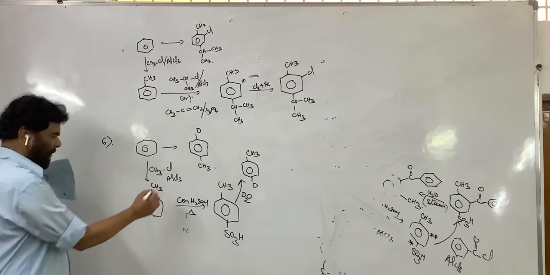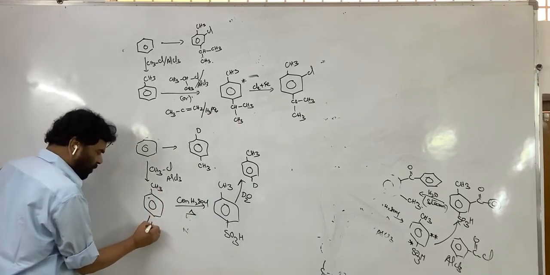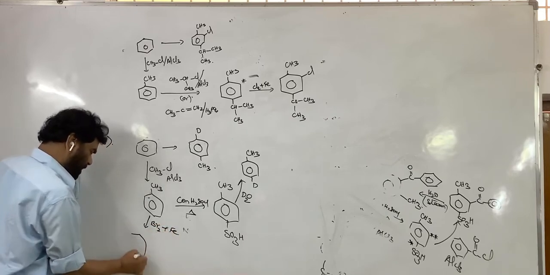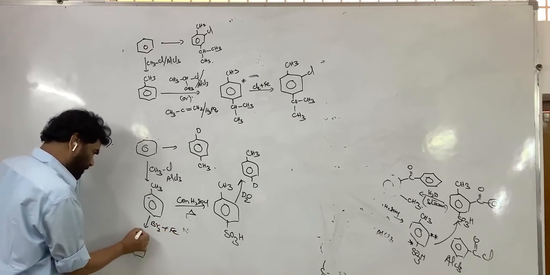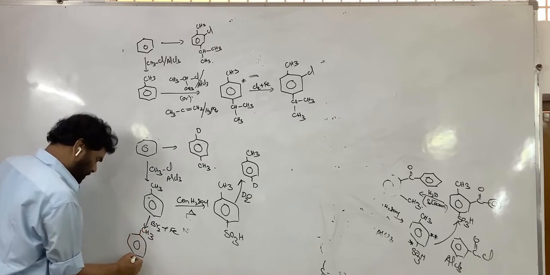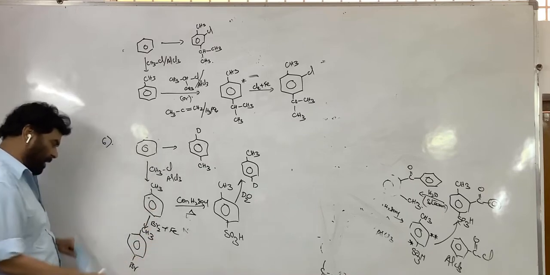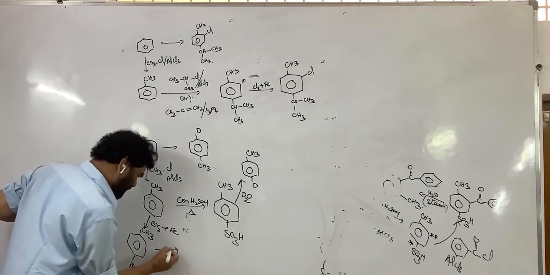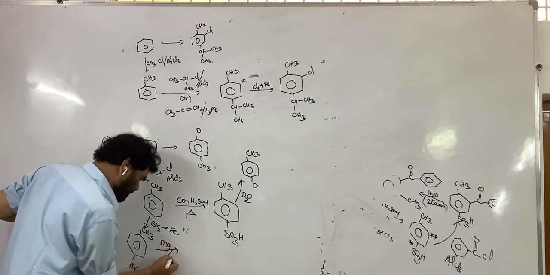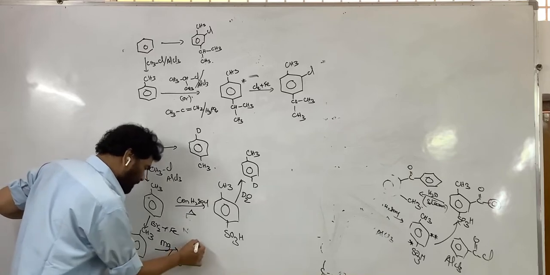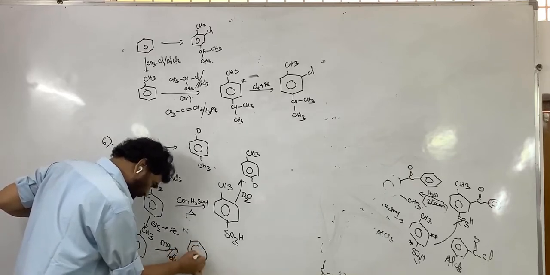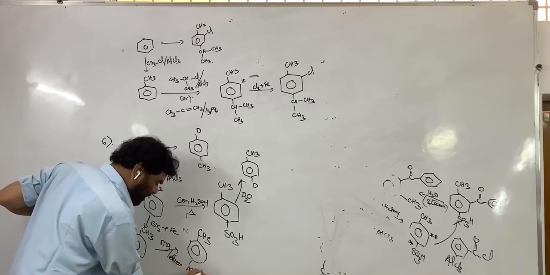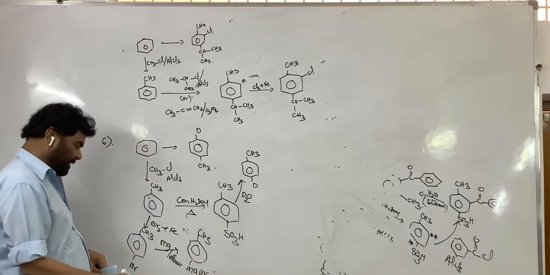Or else, you treat with bromine or chlorine in the presence of iron powder. Para-bromotoluene is formed. This is treated with magnesium in ether, refluxing, converting into the Grignard reagent, methyl MgBr.